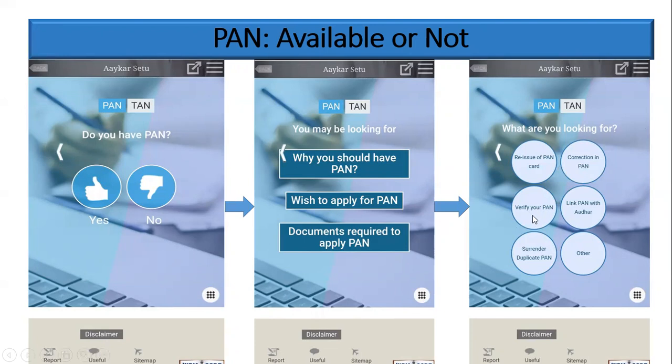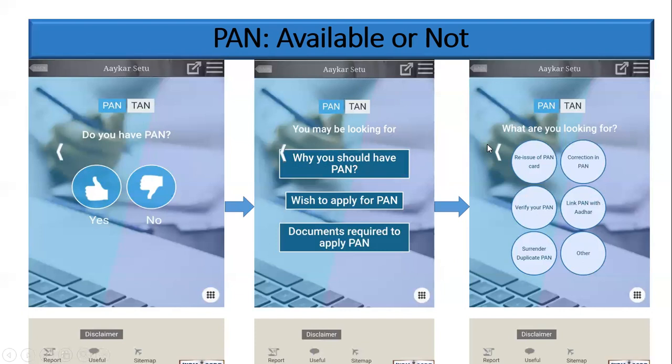You can verify whether the PAN is original or not, and whether it is linked with the income tax portal. Those things you can easily verify for your PAN with this icon. And there is a rule that you need to link PAN with Aadhaar card. You can easily link PAN and Aadhaar card with this icon. And if you have any duplicate PAN card, you can surrender it. So this is very much useful for all the people who are having PAN issues.